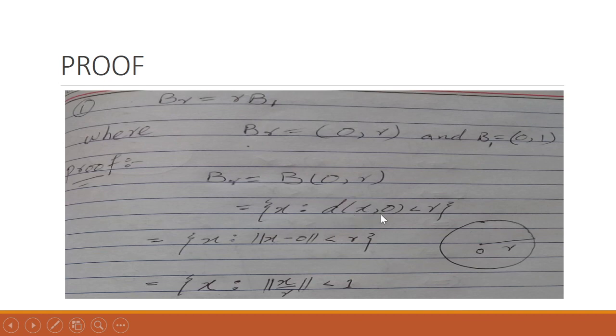This definition can be applied to this metric space, and then we can also write this as well.